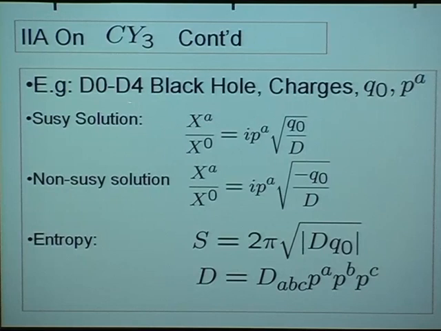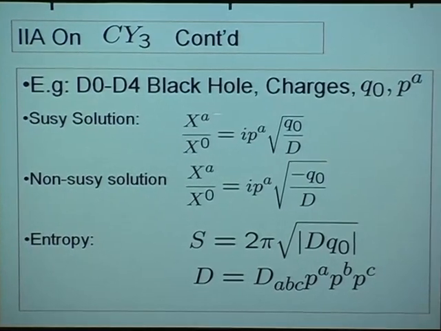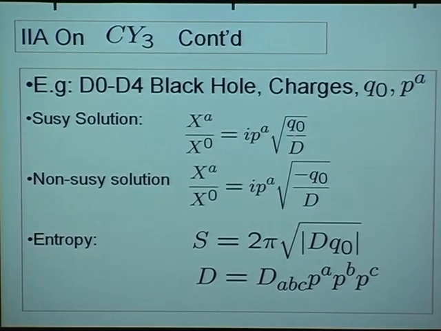So let's consider a black hole which carries 0 and 4-brane charge. Then it turns out if this quantity Q0 over D is positive, so that the square root in this first expression is positive, there are supersymmetric solutions, and if it's negative, then you have non-supersymmetric solutions. D is made out of the triple intersection numbers and the 4-brane charges, and the entropy in both cases can be expressed like this, as the absolute value of DQ0 with the square root, and this entropy refers to the entropy of the supersymmetric or non-supersymmetric black hole, as the case may be.